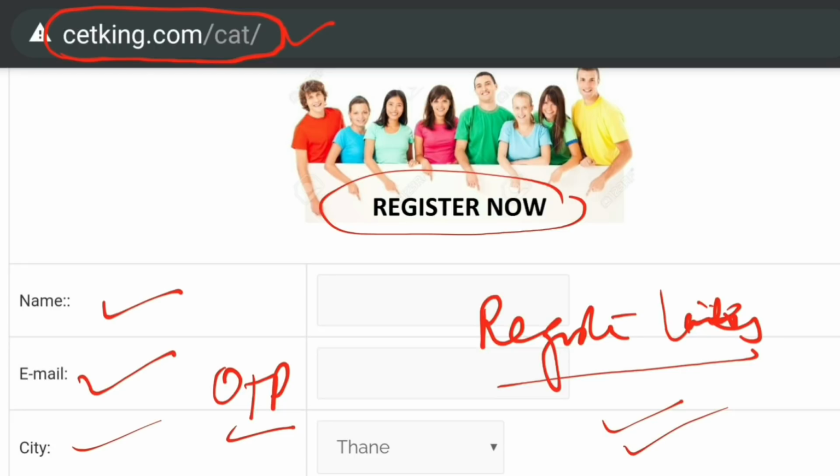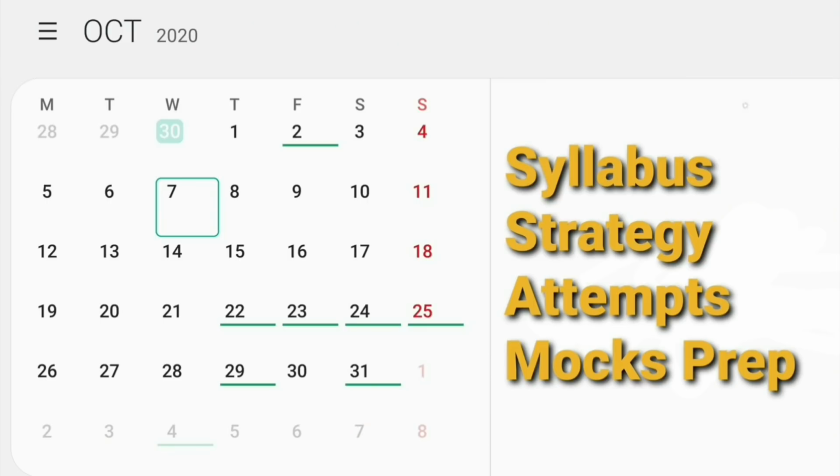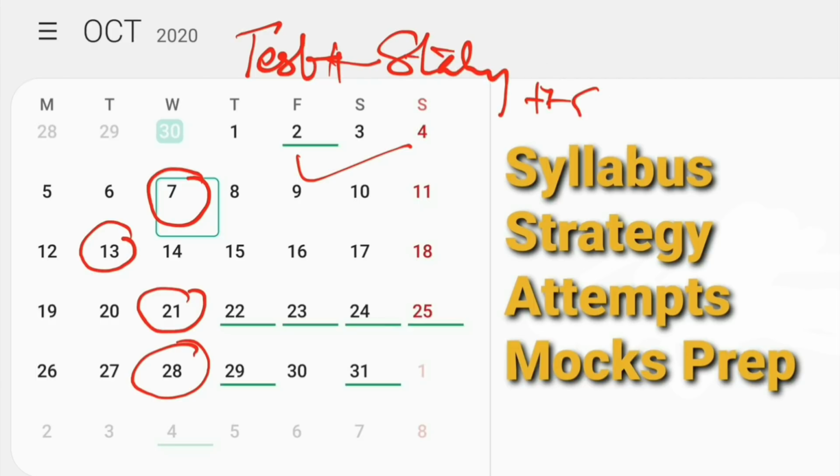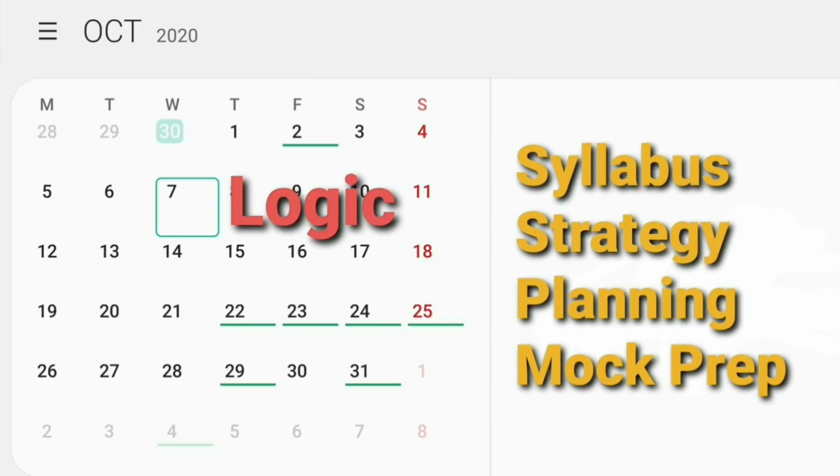This workshop is basically the complete test rehearsal. You will know what to do in the last 30-40 days for that particular subject: syllabus, strategy, attempts and mock preparation. October 7, 13, 21 and 28 are the 4 dates we have selected for the workshops. Fine. So there will be a test. I'll be taking a small test, plus your strategy, plus all these things are going to be covered here. So 4 workshops are going to be there in case you want to join.